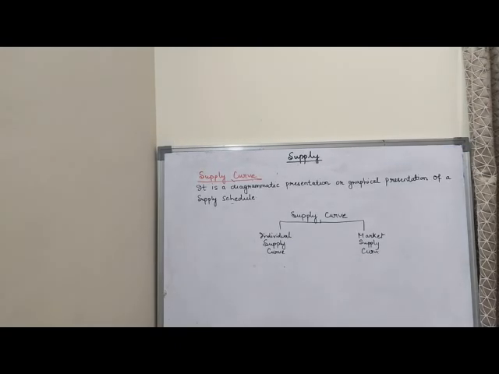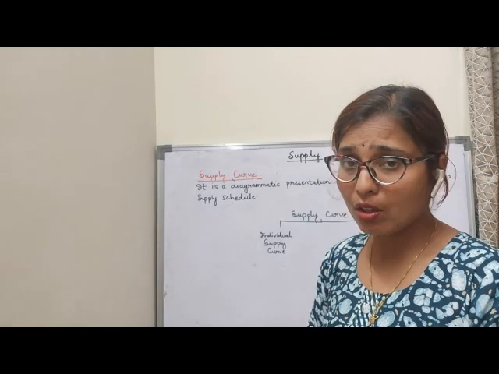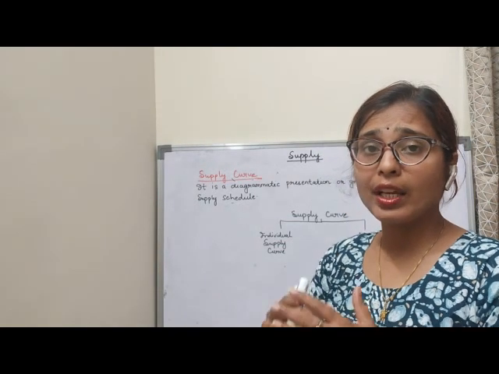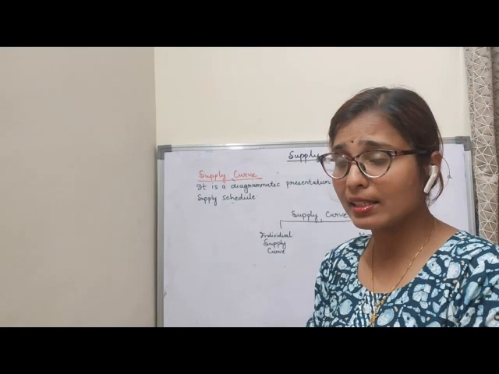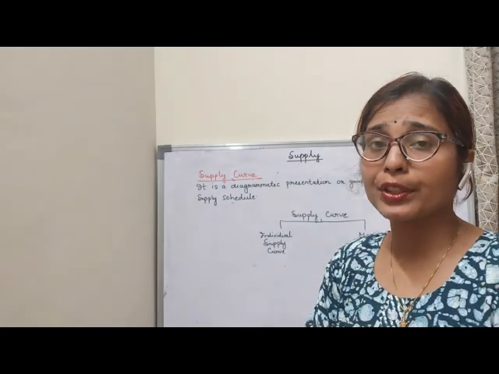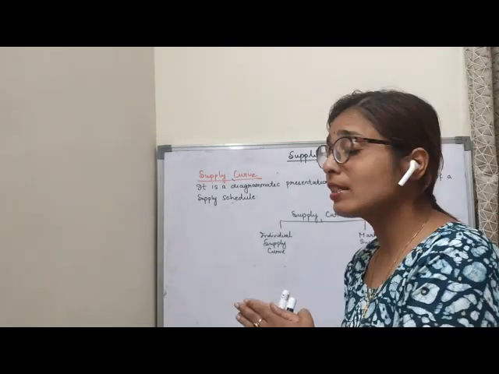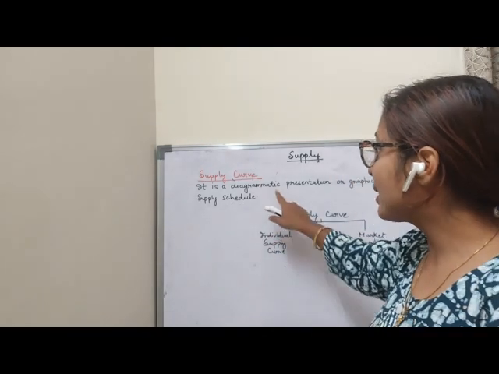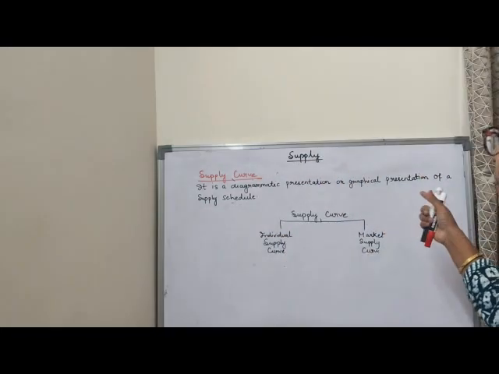So now children, we will understand the other term, that is supply curve. We have learnt just now the supply schedule. That means we are showing in a table form the relationship between price and supply. Now the same supply schedule we will show in the diagrammatic presentation, that is the supply curve. Supply curve is a diagrammatic presentation, or you can say graphical presentation of a supply schedule.